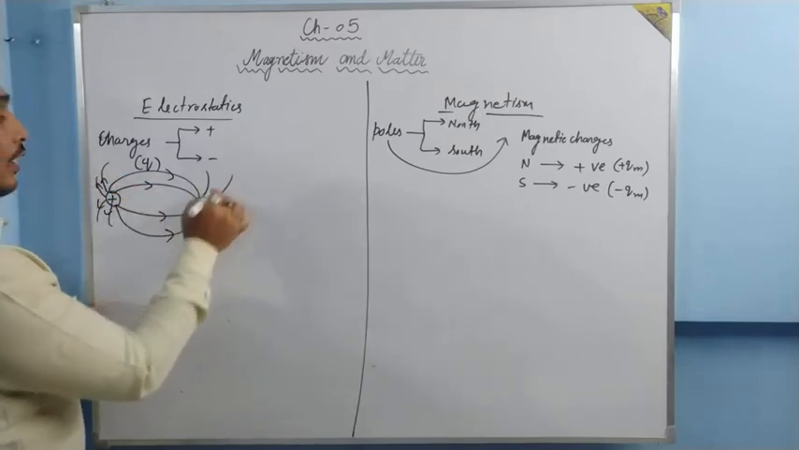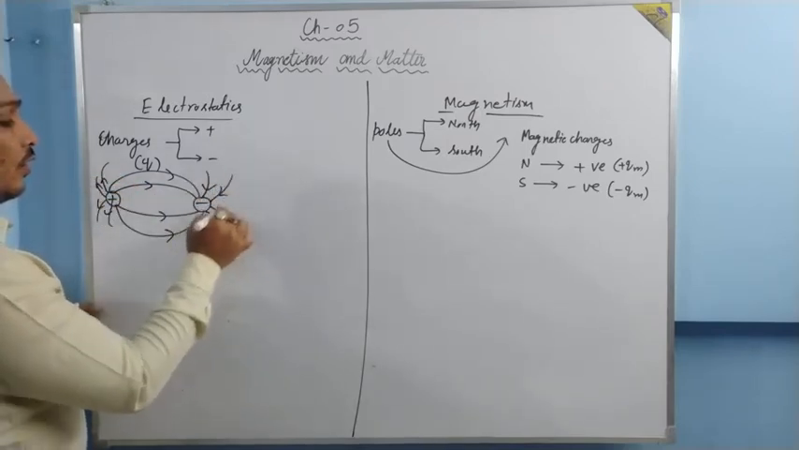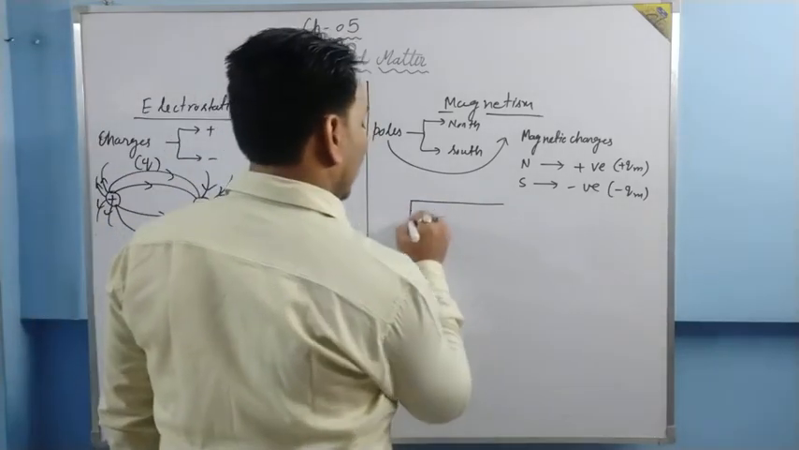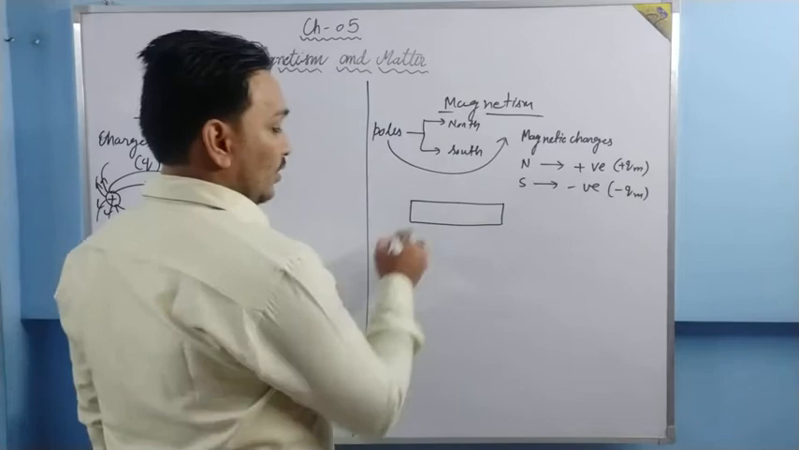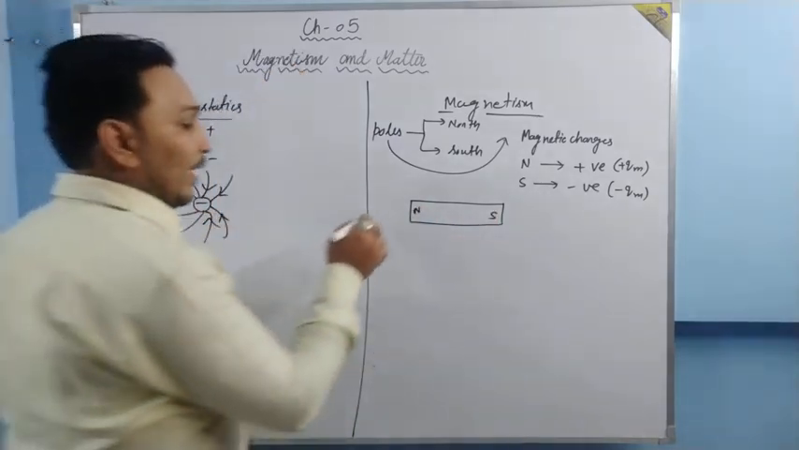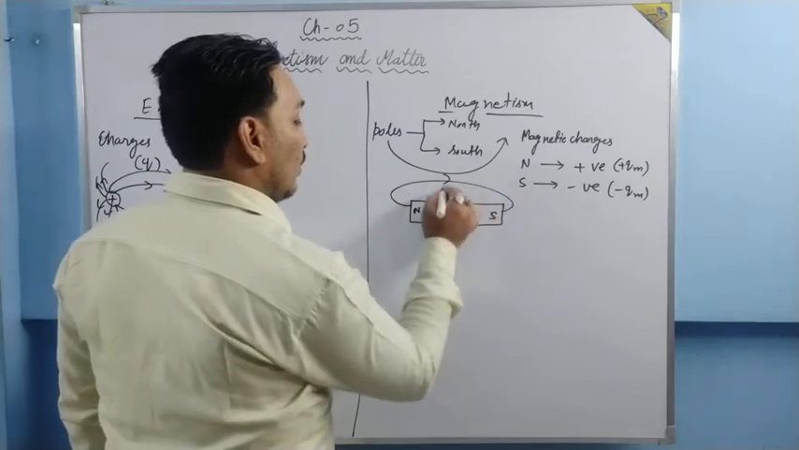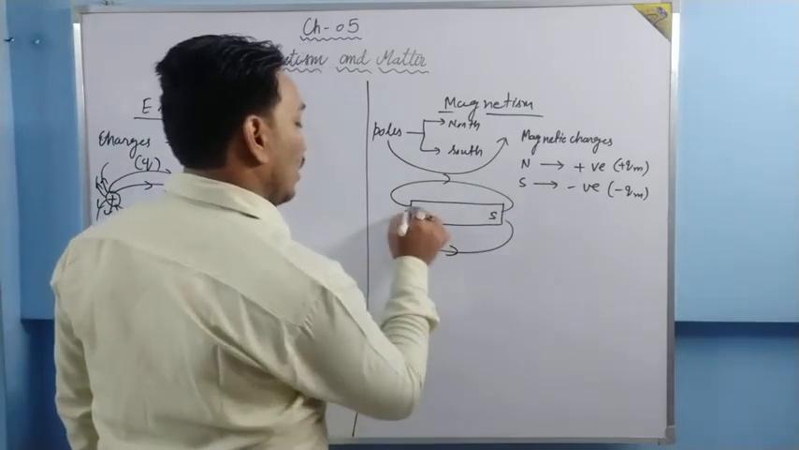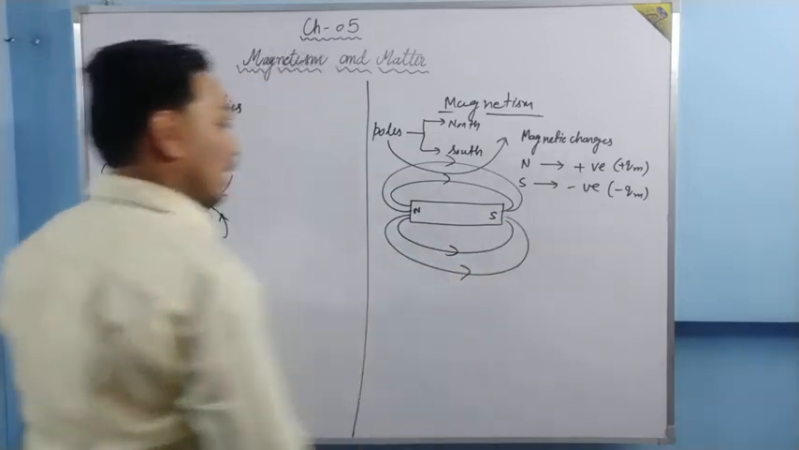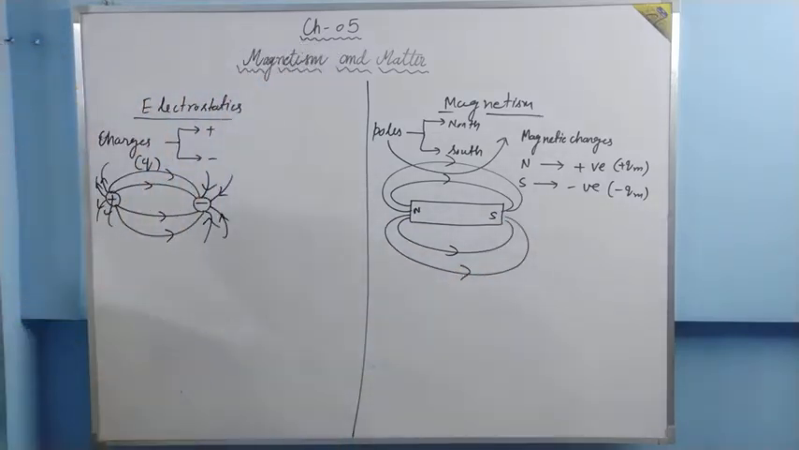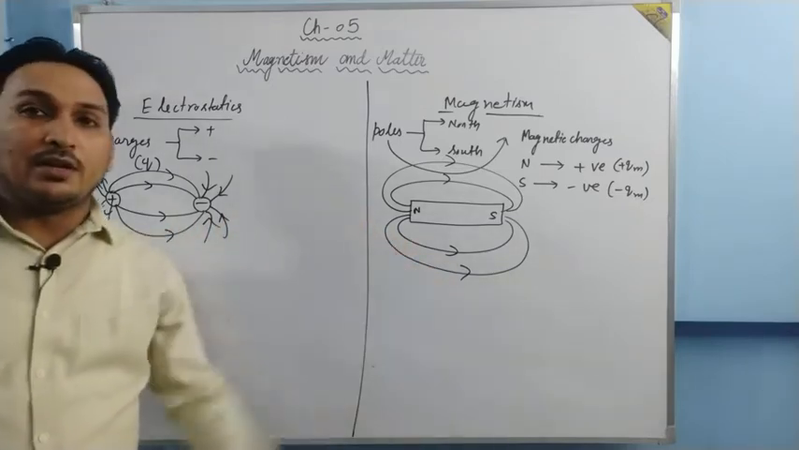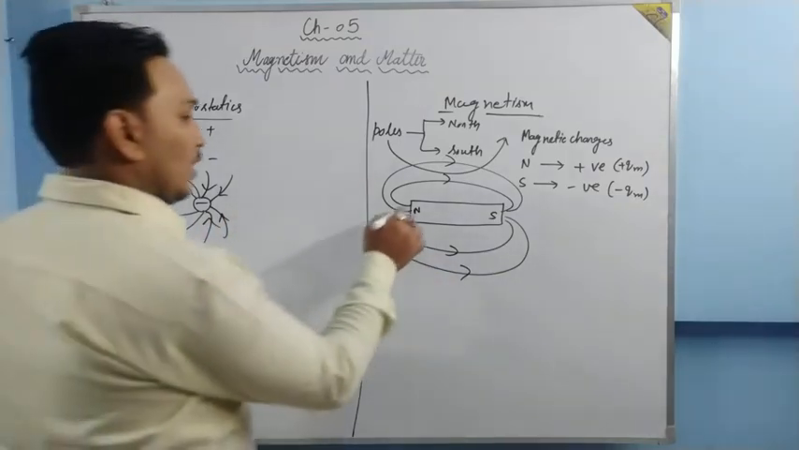The same happens when our magnetic poles are kept nearby each other. Then how does the magnetic field work? From north to the south. The pattern is very much similar as earlier. Here it was electric field, here it is magnetic field, but the pattern is the same.